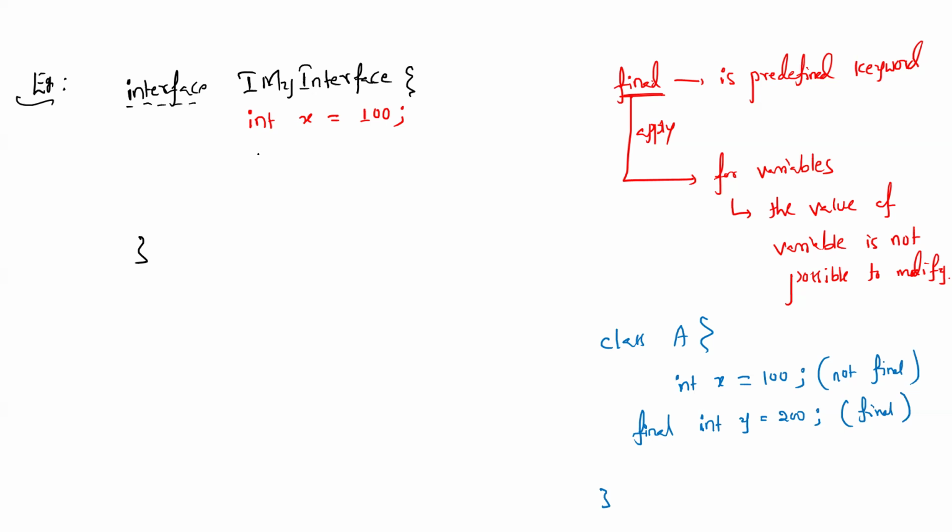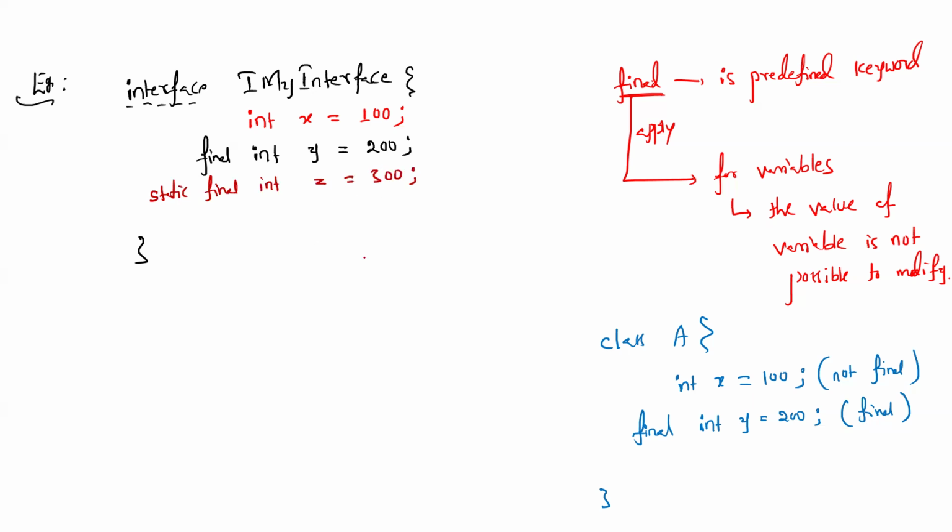Okay. The next syntax I'll write: final int, a different variable, say y equals 200. Is it a final variable? Yes or no? The next syntax I would like to write: static final int z equals some value.